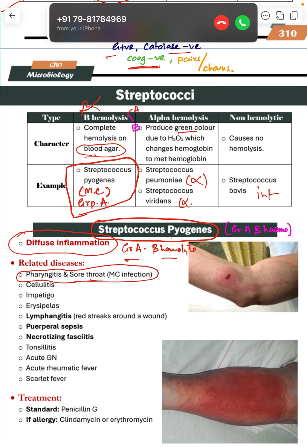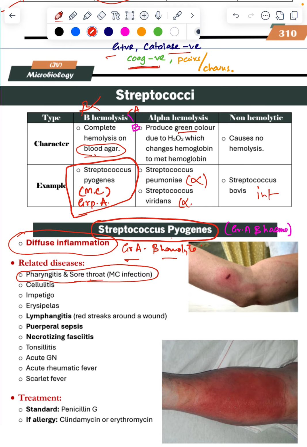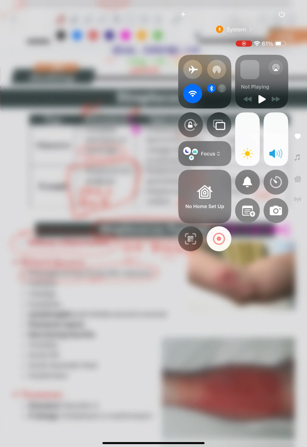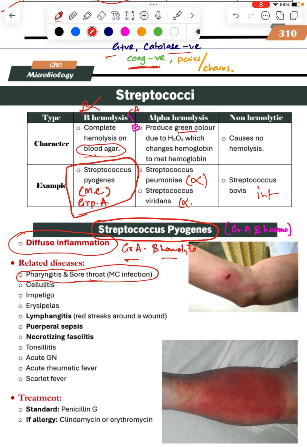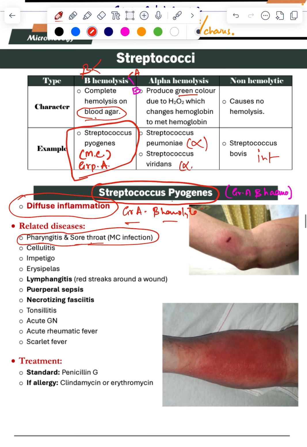Related diseases because of Streptococcus pyogenes are widely spreading: pharyngitis, sore throat, cellulitis, impetigo, erysipelas, lymphangitis, puerperal sepsis, necrotizing fasciitis, tonsillitis, scarlet fever. Treatment is penicillin.